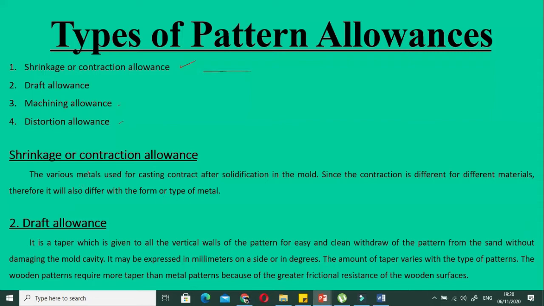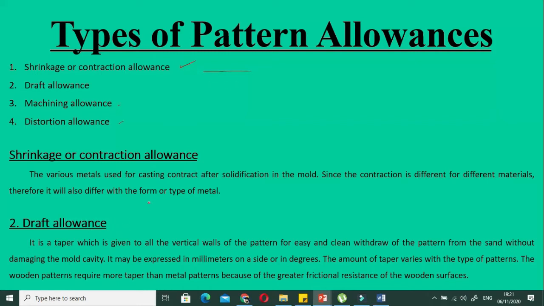As we discussed earlier, for the shrinkage or contraction allowance, the various metals used for casting contract after solidification, and we have calculated this also. The contraction differs from material to material. So while designing the pattern, we will take into account the material properties before designing the allowance for the particular pattern. The second one is the draft allowance.